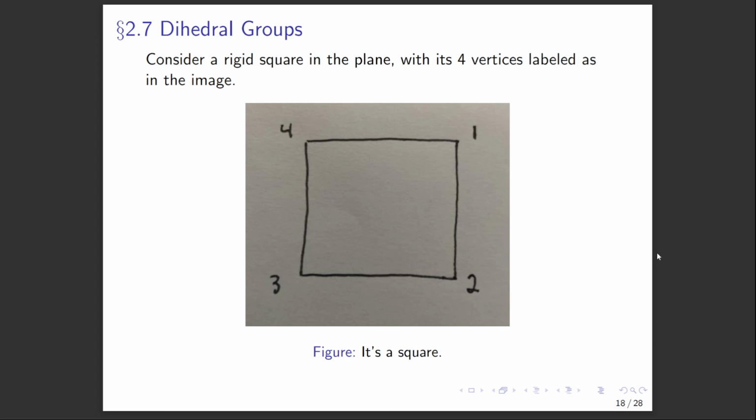So this is a fun topic because we kind of get to put our pens down a little bit, or maybe pick them up, but draw some pictures instead of just compute. So consider a rigid square in the plane where the vertices are labeled like I have here, 1, 2, 3, and 4. And by rigid, I really just mean you can't deform the square, you can't cut it, you can't do anything like that. It's always going to be a square of the same size.